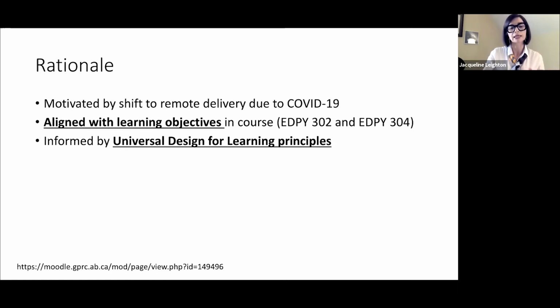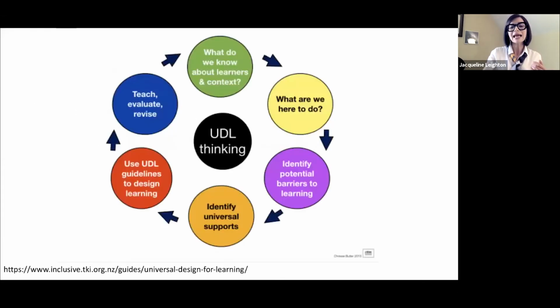More importantly as well, or certainly very connected to having the items aligned with learning objectives, is that I have been increasingly inspired and motivated, learning about how to create all my learning, all the materials in my class, all the assessments informed by universal design for learning principles. And you will find a lot of different things about UDL online.